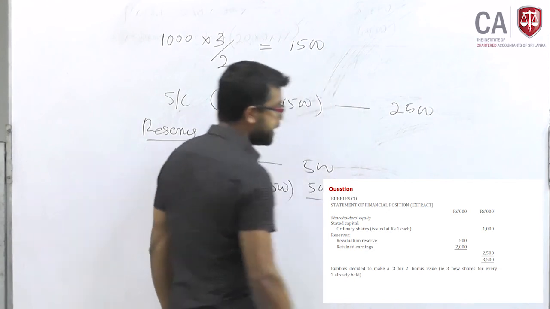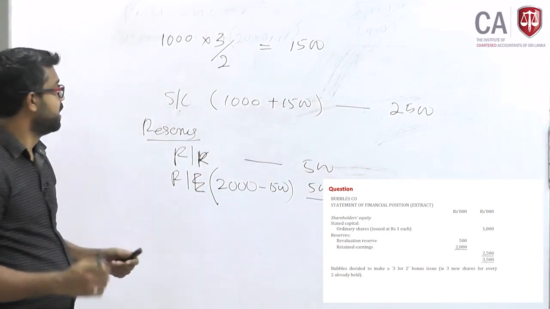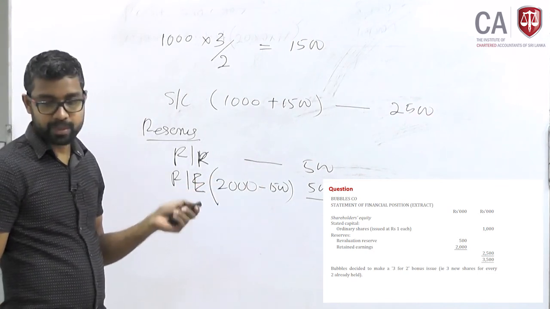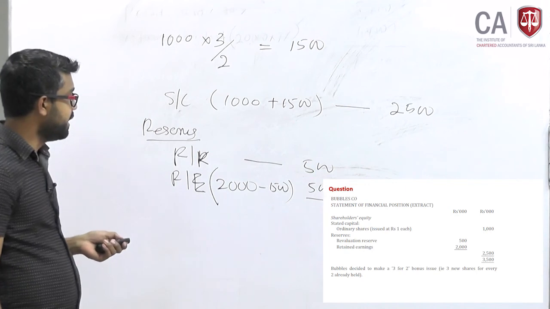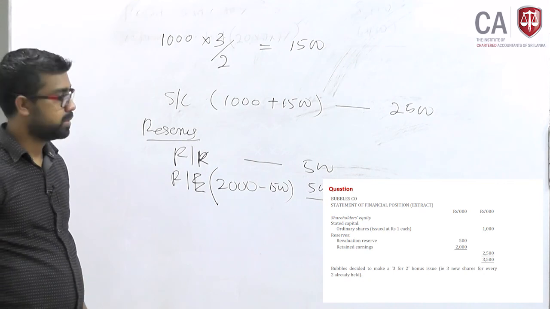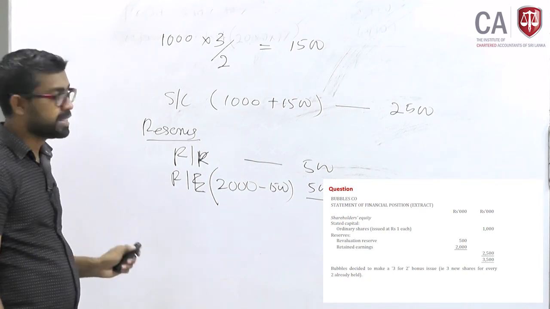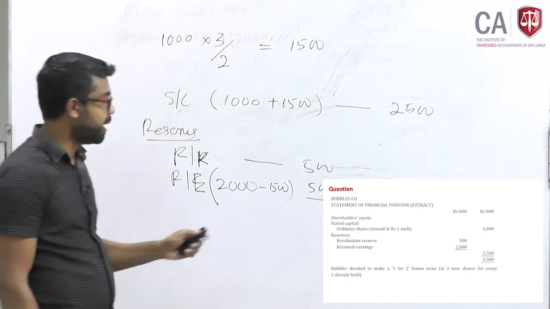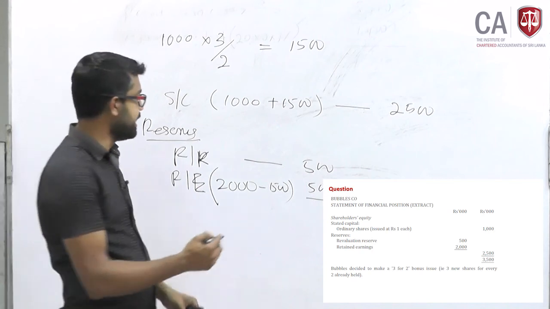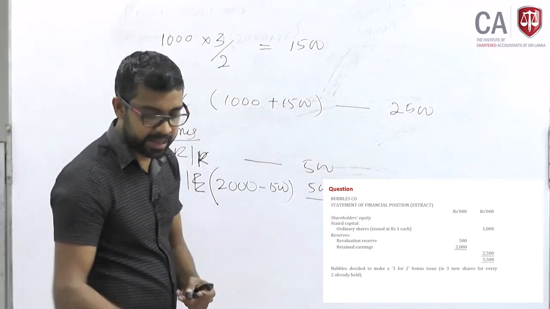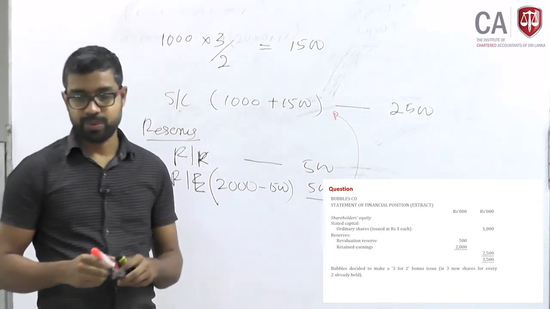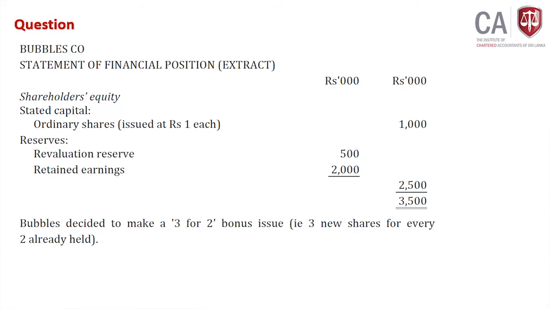Now look at how the entire capital structure has changed. Share capital has increased to 2500 from 1000. Retained earnings has come down to 500 from 2000. So the equity structure has changed, but total equity remains unchanged. It's a reclassification from retained earnings to share capital. Fine, that's about bonus issue.